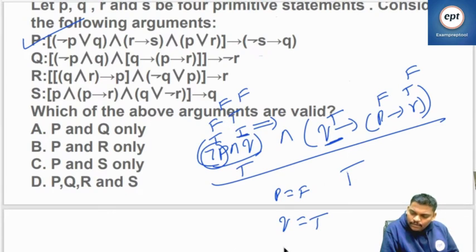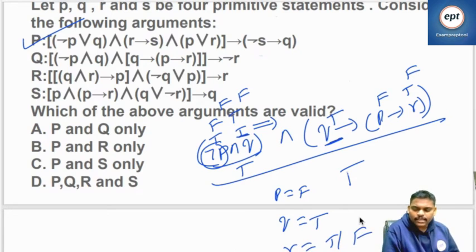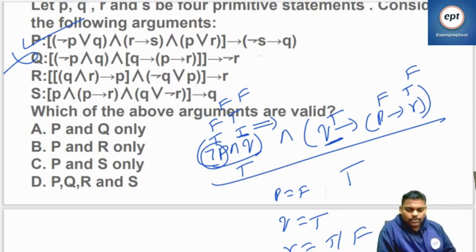What about R? R may be true or false. It doesn't matter. Check on the right side. He is saying that negation R should be true. It doesn't matter. So Q fails.